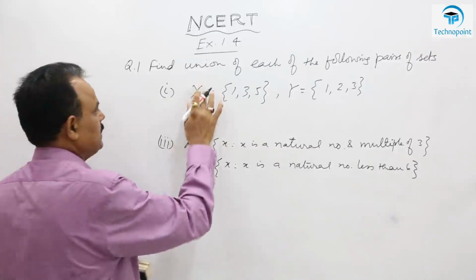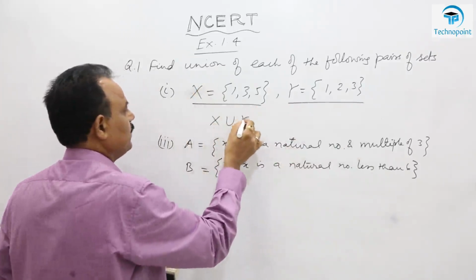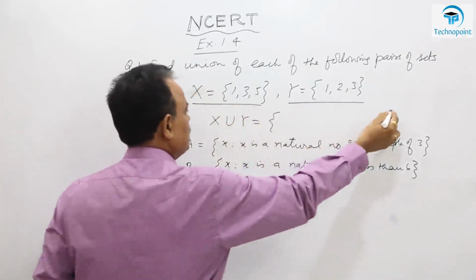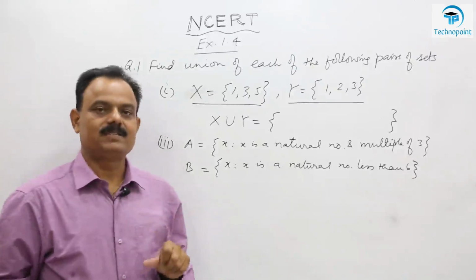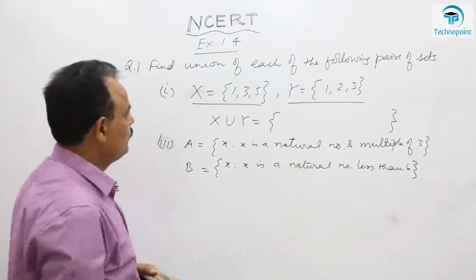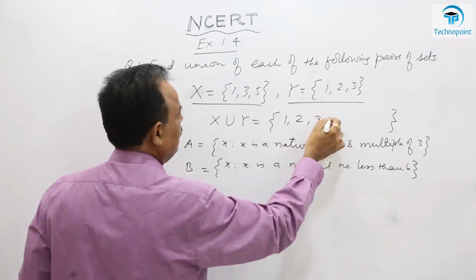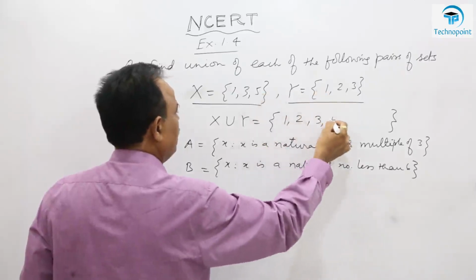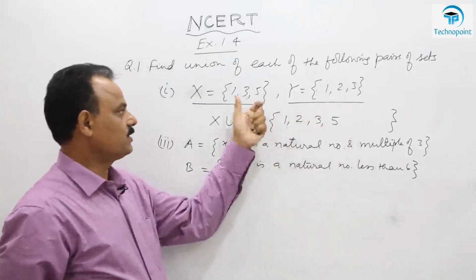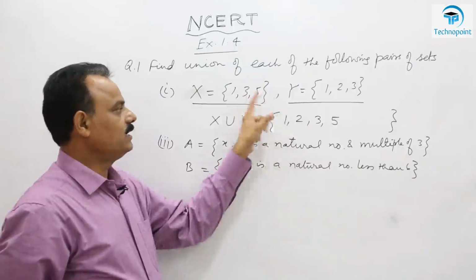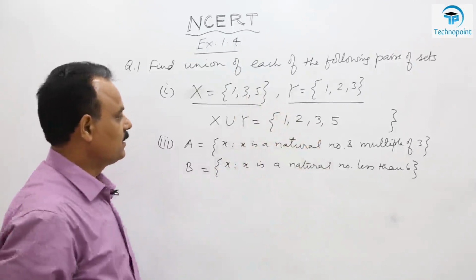sets. Here x is a set, y is a set, and you have to find x union y. So union of two sets is a set whose elements are either in first or in second or in both. So simply mix them all. So you will find 1 2 3 cannot be repeated, and 5. So this is union of two sets, its elements are either in first or in second or in both. दोनों को मिला दिए तो यूनियन हो गया, और किसी भी एलिमेंट को एक से अधिक बार नहीं लिख सकते.